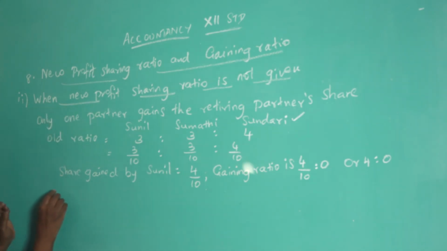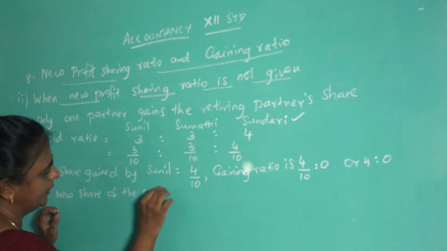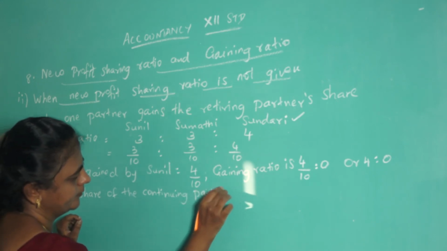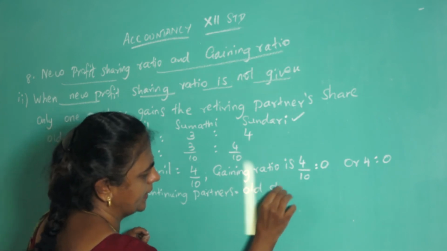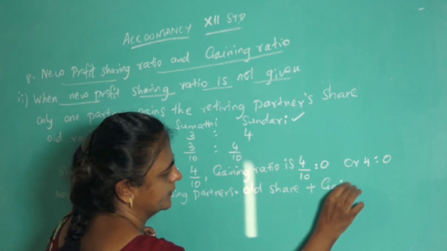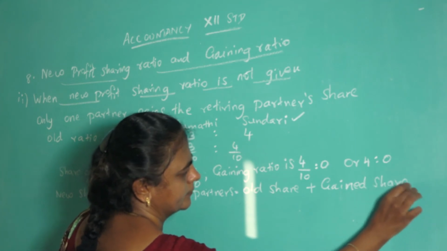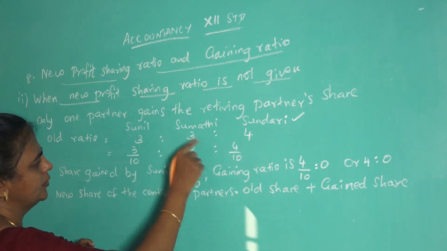Okay. So you have to write like this. New share of the continuing partners is equal to old share plus gained share. Okay. So Sundari is not there. I have to calculate only for Sunil and Sumati.